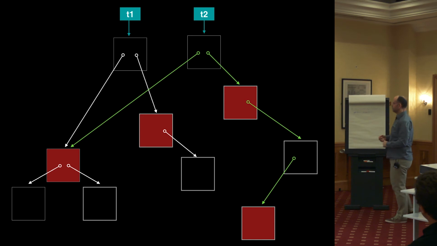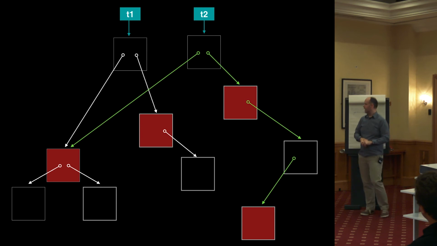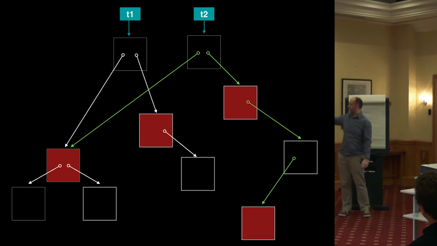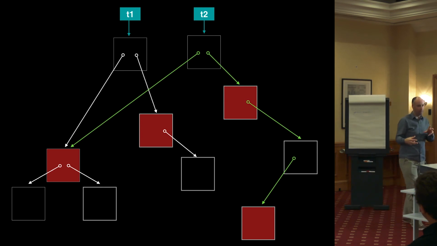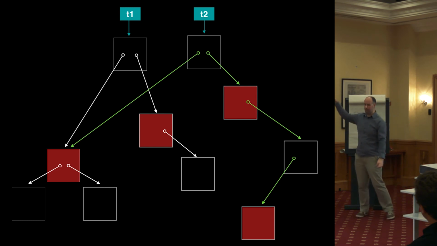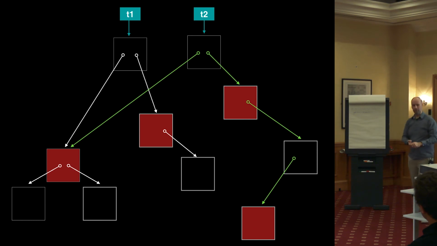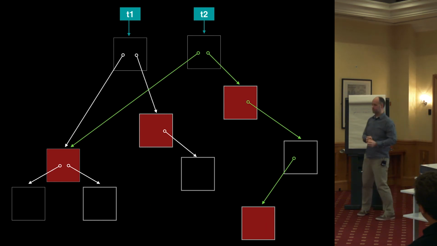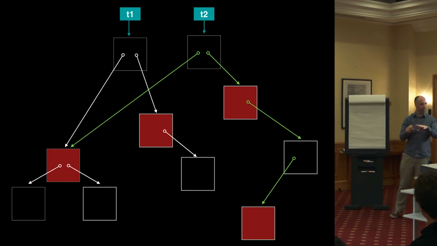The standard set and map tend to use the red-black tree. I'm not going to go into exactly how that works, other than that you hypothetically color each node red or black. Depending on which color it is, you have different rules about what its children can be. And if you apply those rules and rip all the way up, it rebalances the trees to be approximately the same depth within 2 or 3. And how does that affect making this persistent? In short, it doesn't. There are some implications in that as you go up, doing the rebalancing while keeping things immutable gets a little bit more tricky, but it's doable.